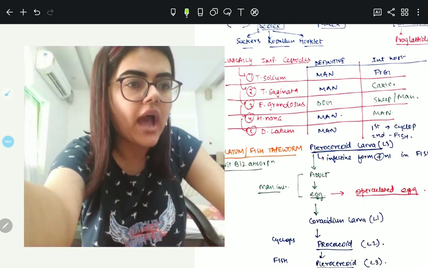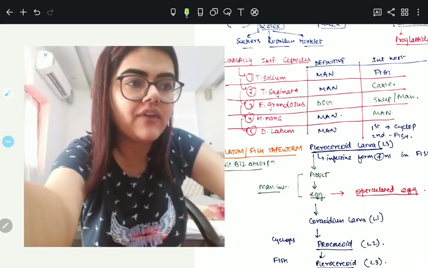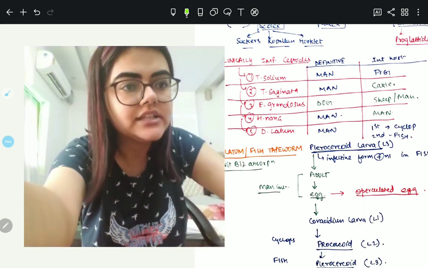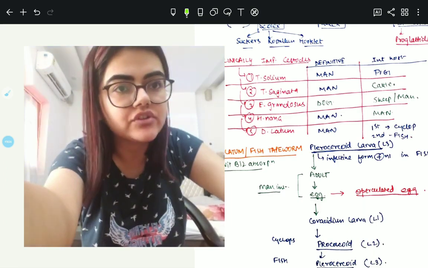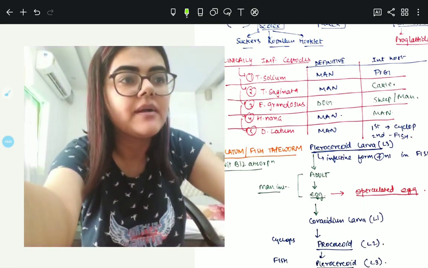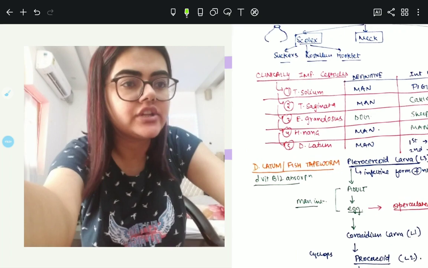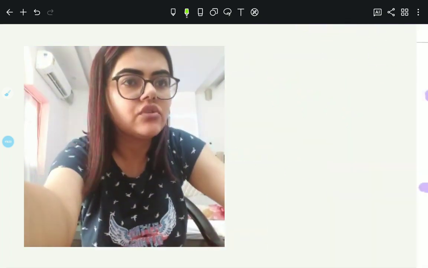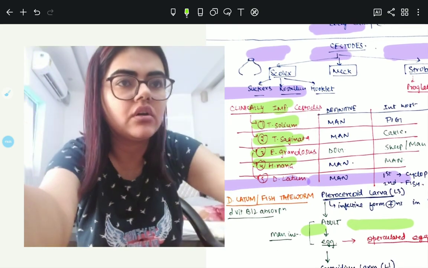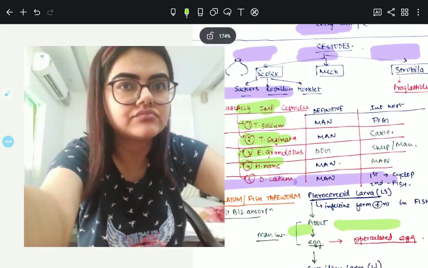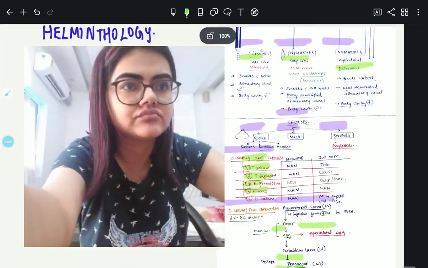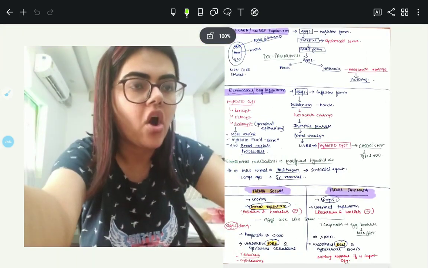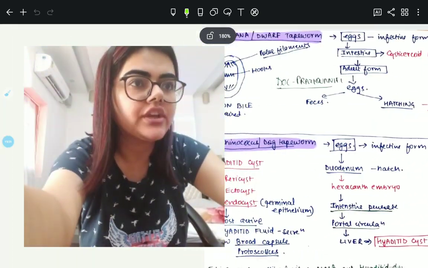Okay, so I hope that Diphyllobothrium latum is clear. This Diphyllobothrium latum also results in vitamin B12 malabsorption, so there is a decrease in vitamin B12 absorption. Okay, so let's move to the other page of helminthology.